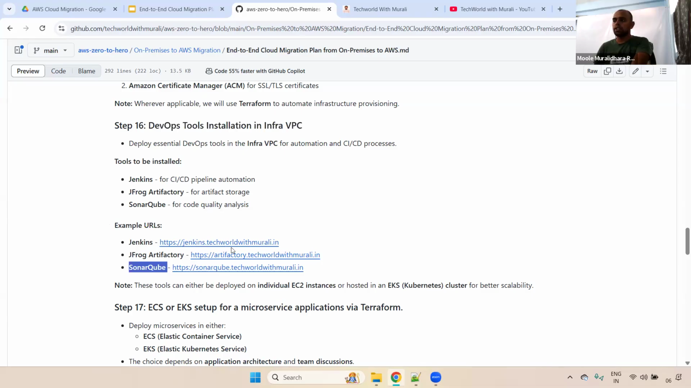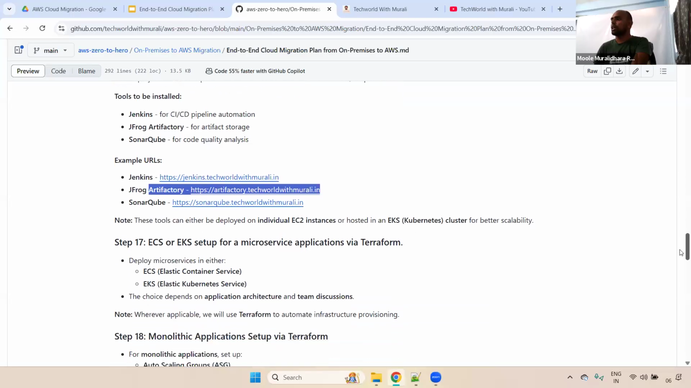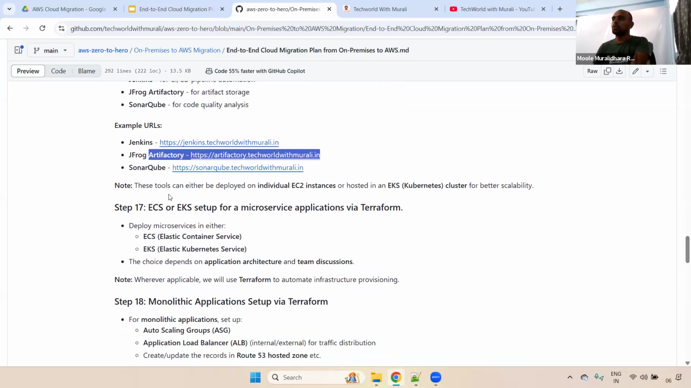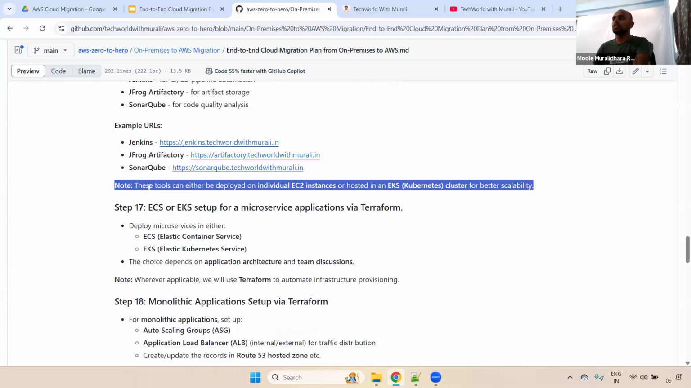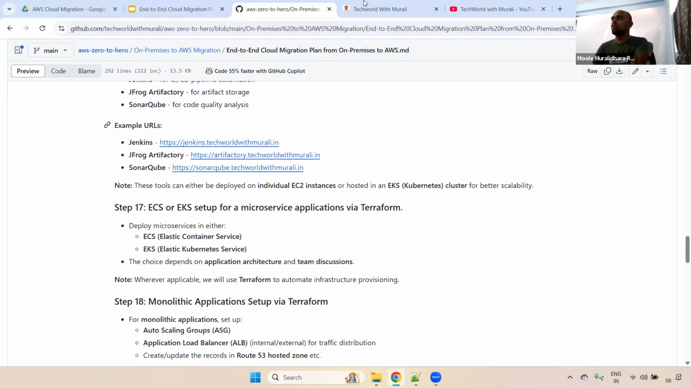Here you can see examples: Jenkins, JFrog, SonarQube. These are the URLs: jenkins.techworldwithmurali.in, sonarqube.techworldwithmurali.in, artifactory.techworldwithmurali.in, everything. Also remember one thing: very long back, we were installing Jenkins, JFrog, SonarQube on EC2 instances. But in real time, we always install them in an EKS cluster for better scalability. Understand, right? So here we use the Helm concept. Using Helm, we install it.